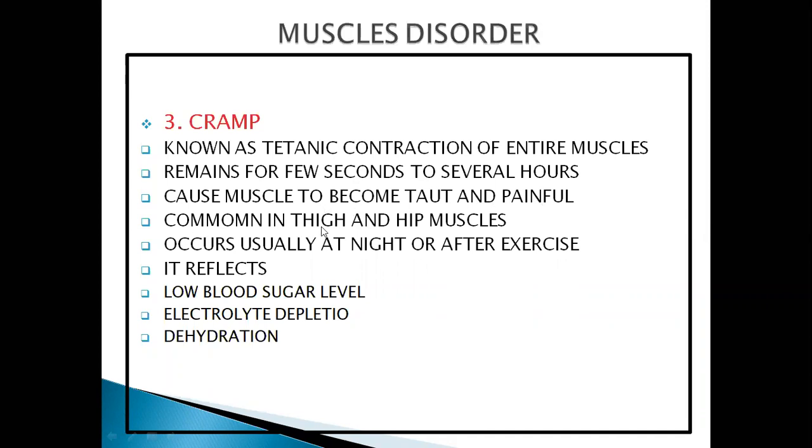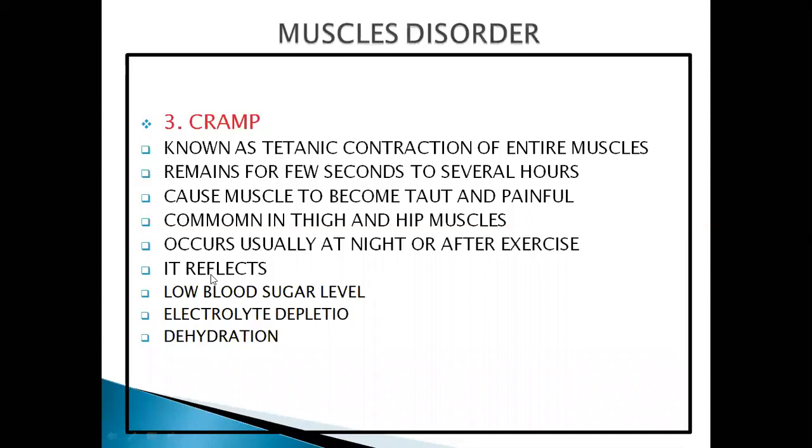It is common in thigh and hip muscles. Basically, a cramp can cause problems in these areas. It occurs usually at night or after exercise. Your muscles get stiff, and you can feel this condition in your body.